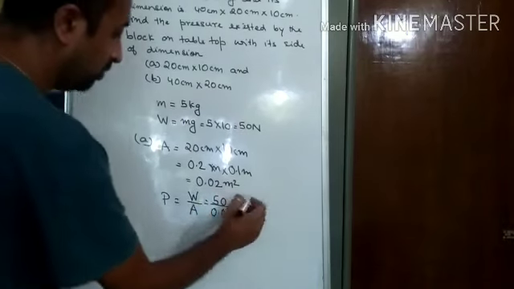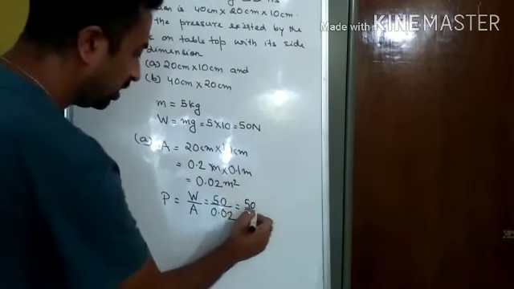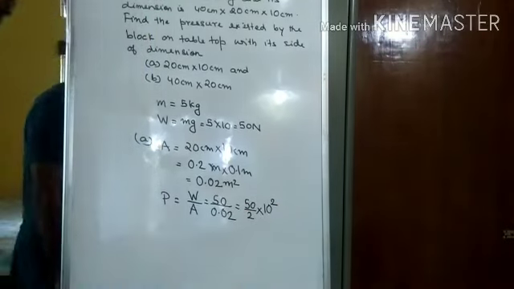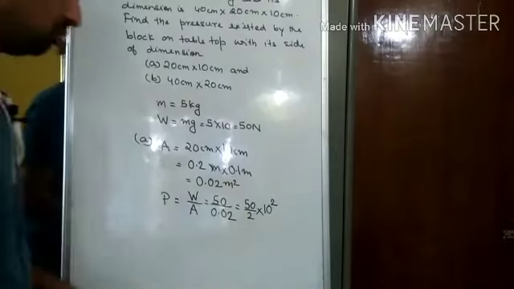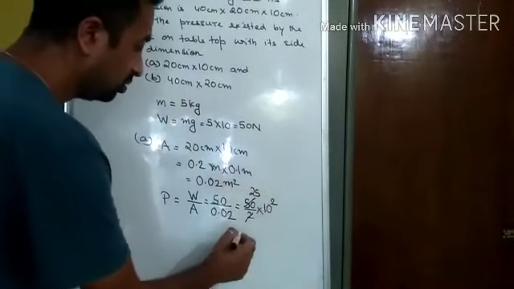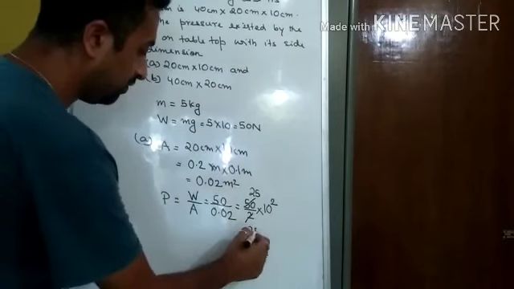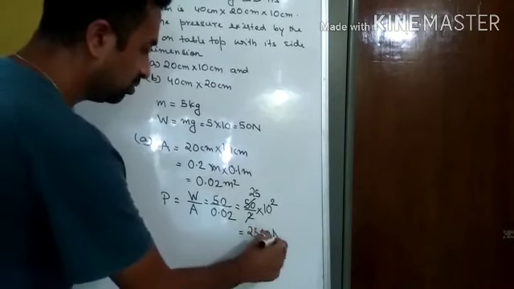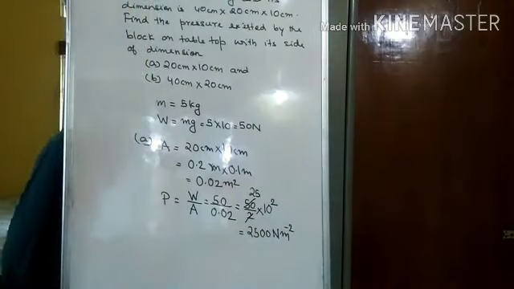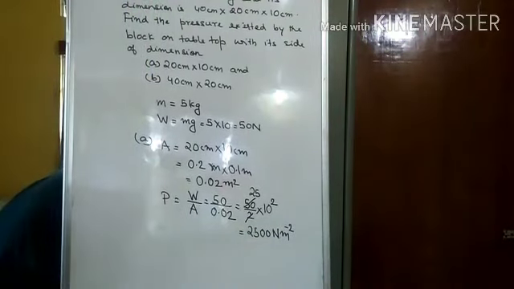It will go up, so it is 50 by 2 into 10 to the power 2. See the calculation, it is 25, so the answer will be 2500 Newton per meter square.